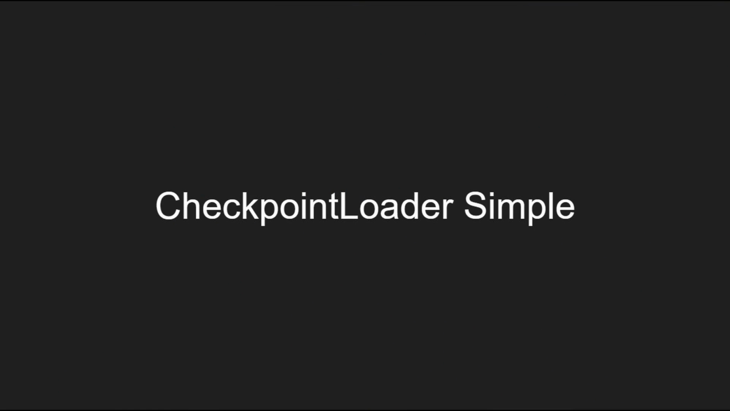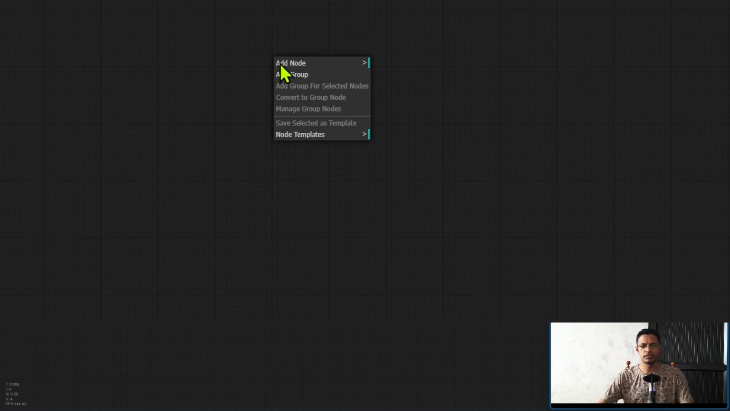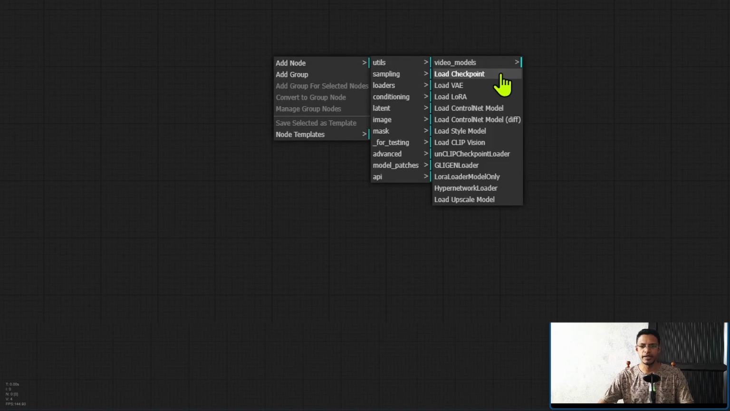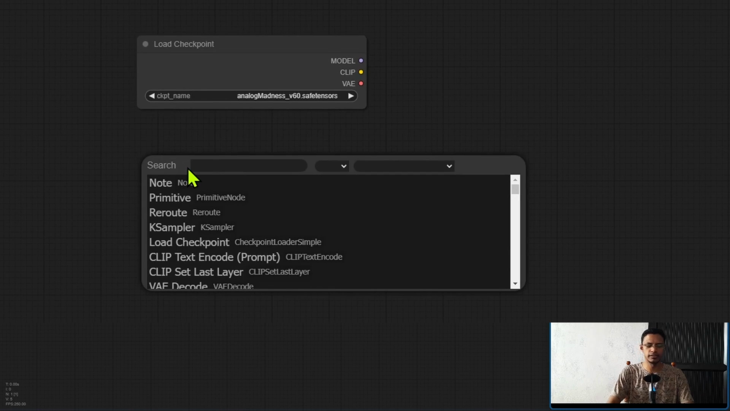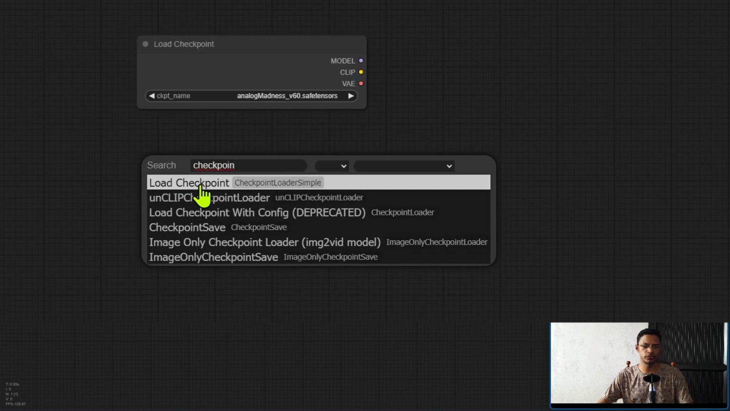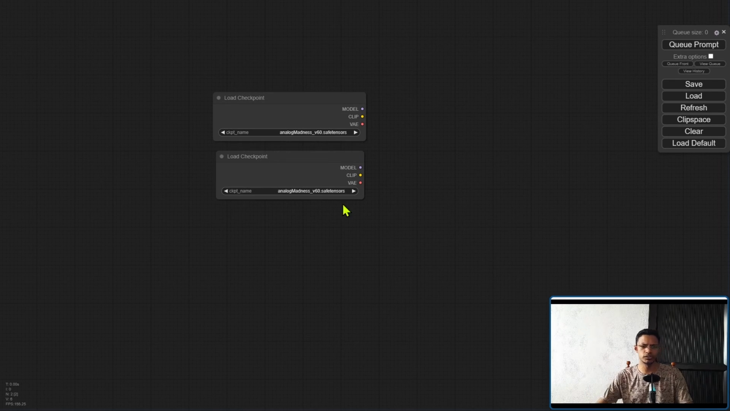Let's get started with the most common node, in my opinion, and that is the checkpoint loader. You can find it by right-clicking, clicking on Add Node, going into Loaders, and then selecting Load Checkpoint. Alternatively, you can double-click and search for checkpoint, and then select the Load Checkpoint loader. Now this node is quite straightforward to understand.